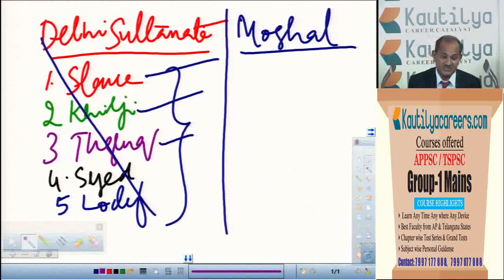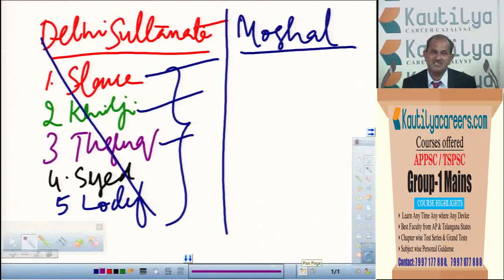Of course in the Delhi Sultanate, one more thing is here: the political conditions of the Delhi Sultanate also can be asked, in what way the administration was there in general in the Delhi Sultanate period. And these Delhi Sultans also patronized art and architecture. So what cultural patronization these people have made, that question can also be asked. So general conditions of the Delhi Sultanate, and the patronization of art and architecture during the period of Delhi Sultanate also can be asked.